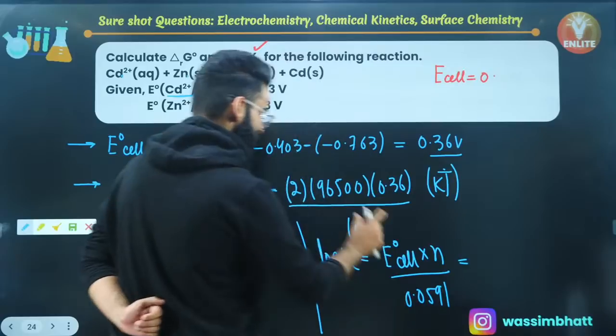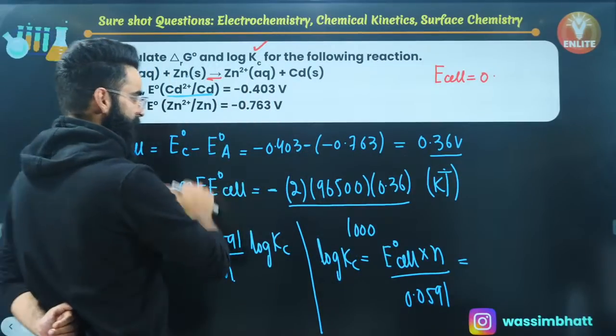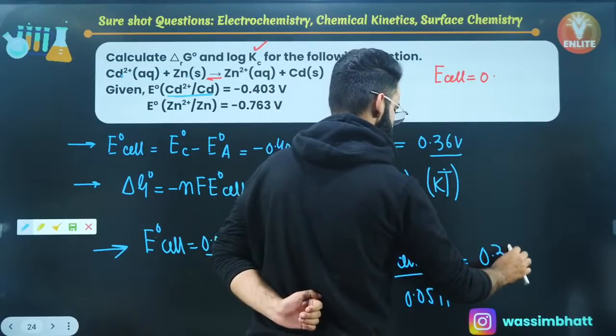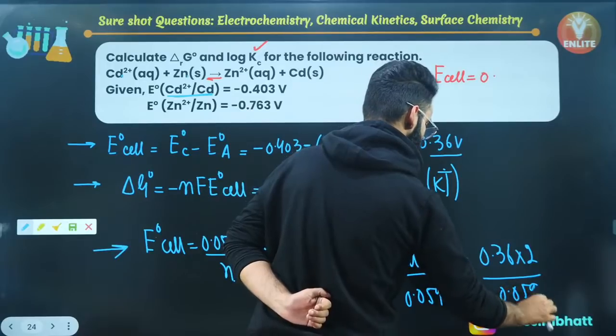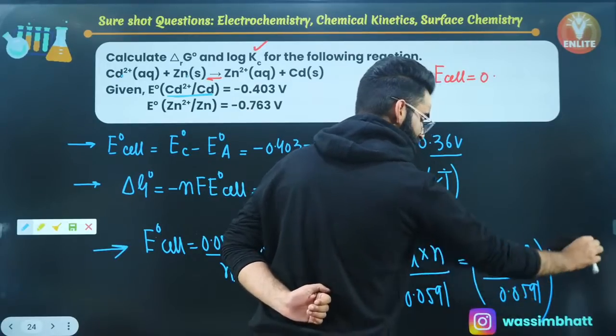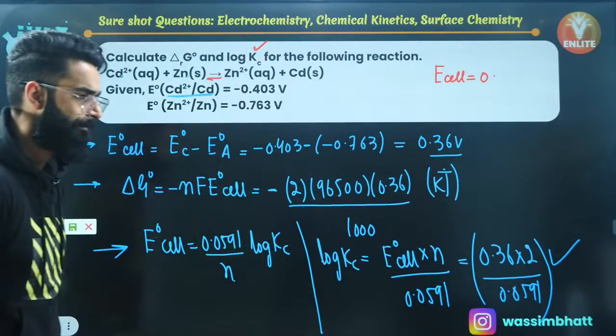Check it out, people. E naught cell is given to us. I mean, we have calculated the E naught cell. That is 0.36. n value, you guys know, that's 2. Divided by 0.0591. Just solve this value. That's going to give you the log of Kc exactly, right?